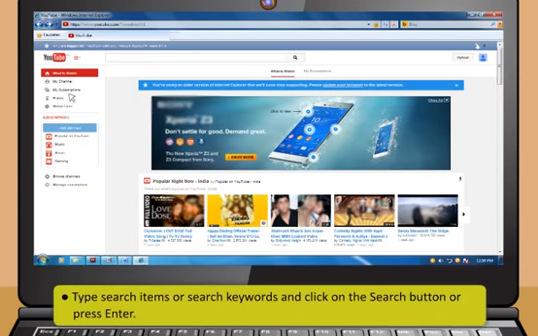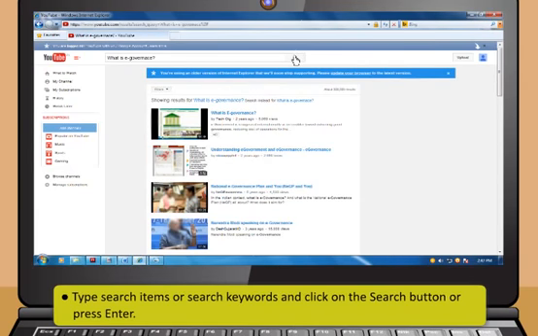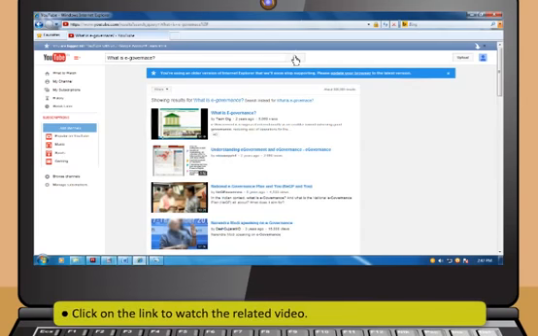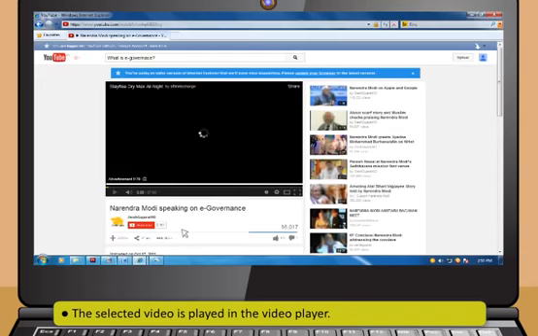Now type search items or search keywords and click on the search button or press Enter. A list of video links against the search items appears on the screen. Then click on the link to watch the related video. You see the selected video is played in the video player.